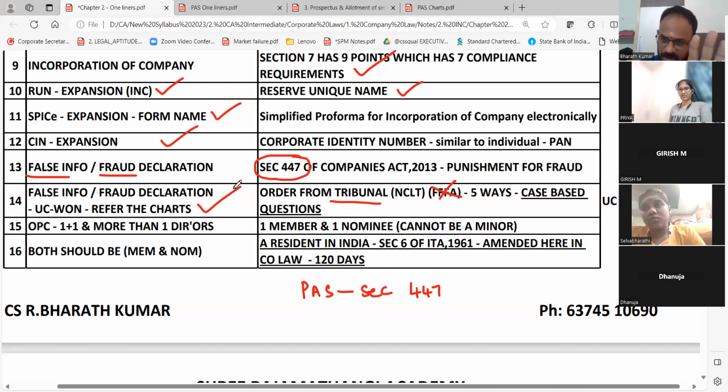Then the nature of business they will change. Then any other order of the tribunal will be done. So that's called UC1. This is going to be very important for your case-based question. Please try to mark it important. I have already told this also when we covered.